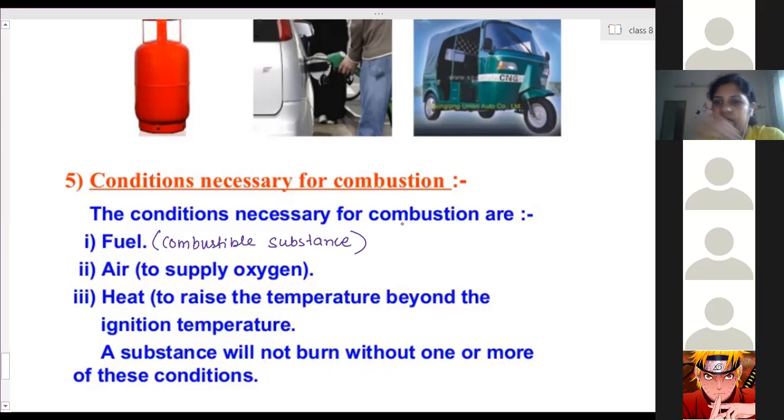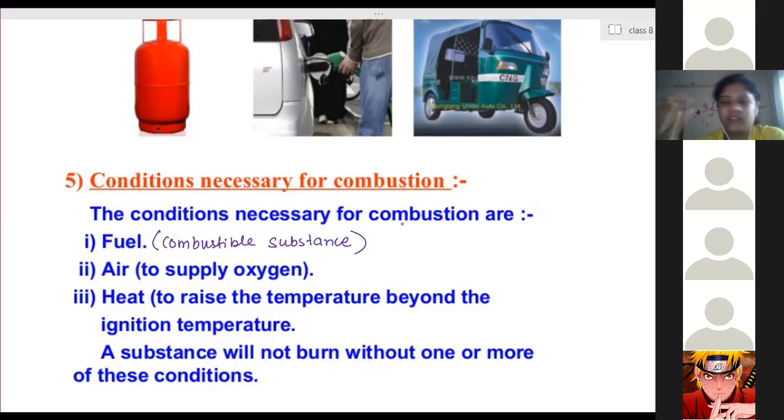Now it has not reached ignition temperature, so the fire is put off. Or by adding sand, the same thing happens. By adding sand, what will happen? The air supply is cut off. So air is not available, and therefore combustion won't take place.